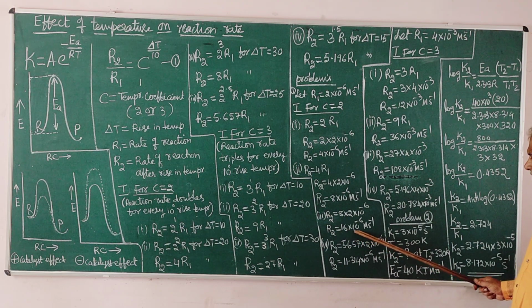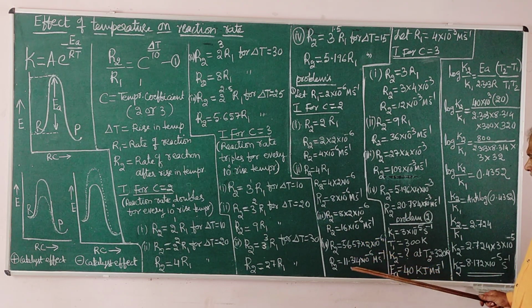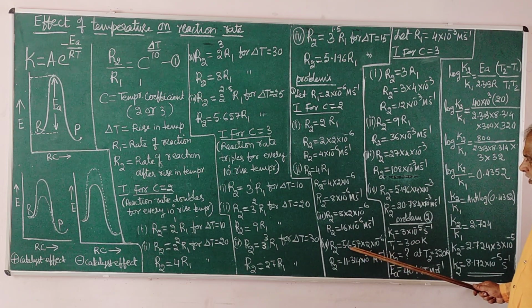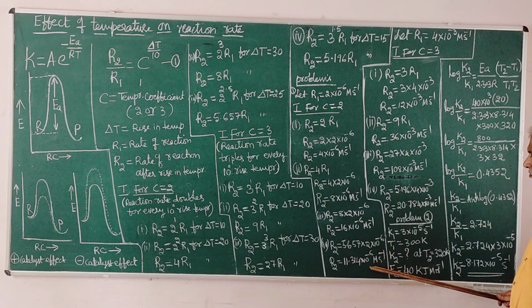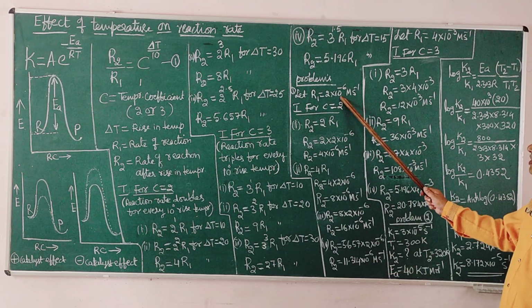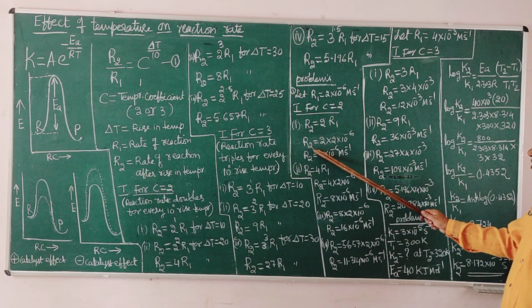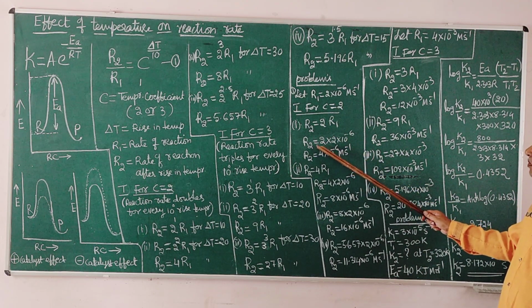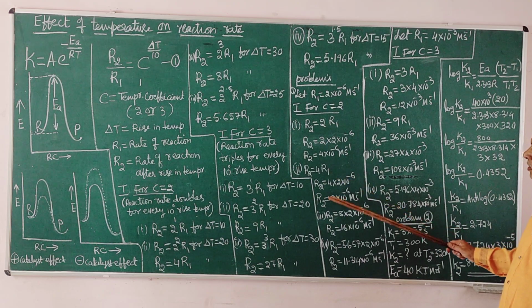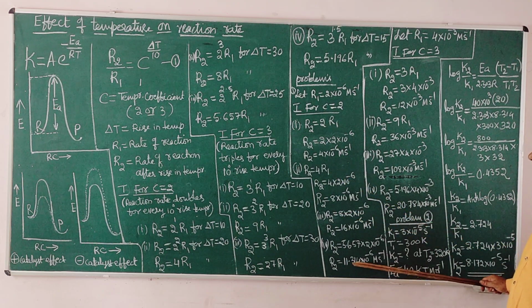So the rate of reaction is this value. For a fractional value, that is for a rise of 25 degree centigrade, this is the rate of reaction. Take an example: the rate of reaction at one temperature and at another temperature, when the rise in temperature is 10 degree, 20 degree, 30 degree and 25 degree.